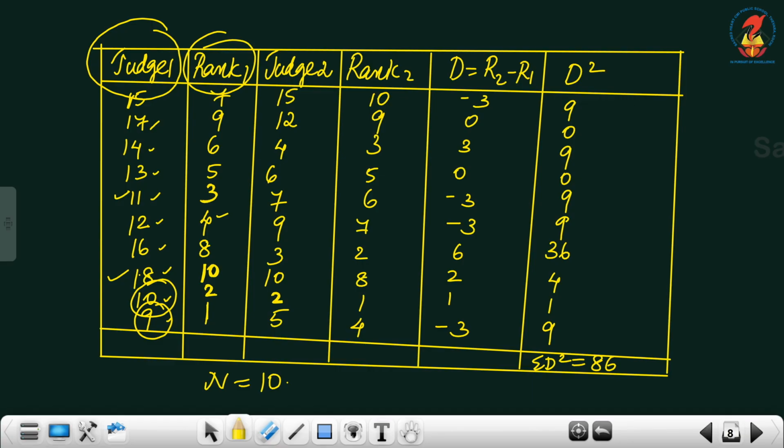The least mark given by judge 2 is 2, so rank 1 is given there. The next biggest is 3, rank 2 is given there. The next biggest is 4, rank 3. The next biggest is 5, rank 4. The next biggest is 6, rank 5. Accordingly, I have given the ranking system.